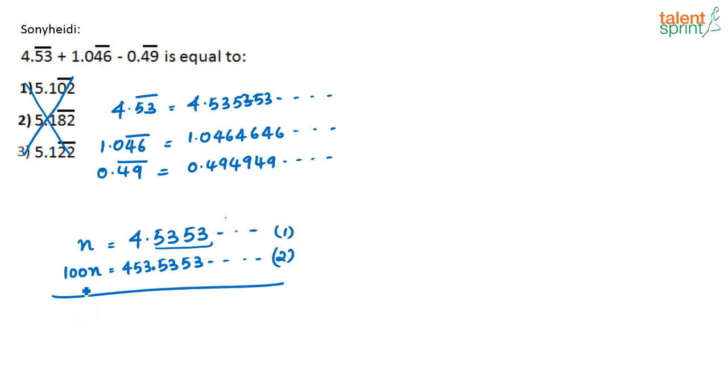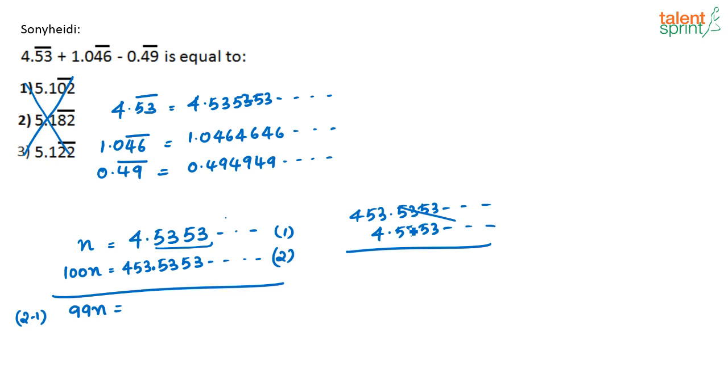Now, what is 2 minus 1? 2 minus 1 is nothing but 99n, 100 minus 1, that is 99n is equal to, subtract these two. Now what will you get? I am subtracting 453.5353 and this is infinite, it's a recurring decimal, and 4.5353 and so on. When I subtract these two, the decimal part gets cancelled, so I have only the whole number part now. So 453 minus 4 is 449, so 99n is equal to 449, or I can say n is equal to 449 by 99.